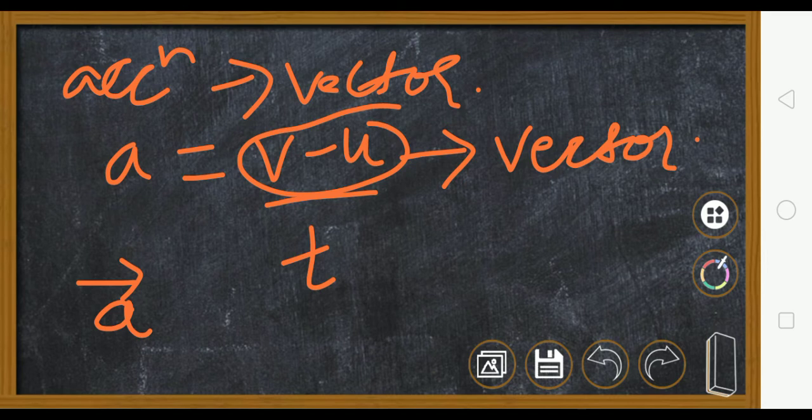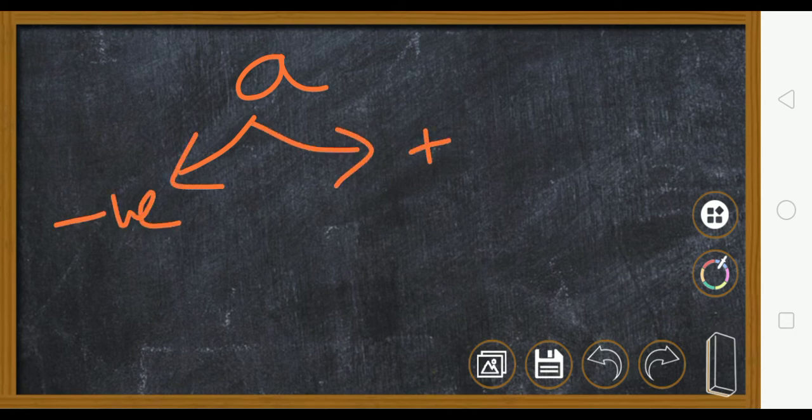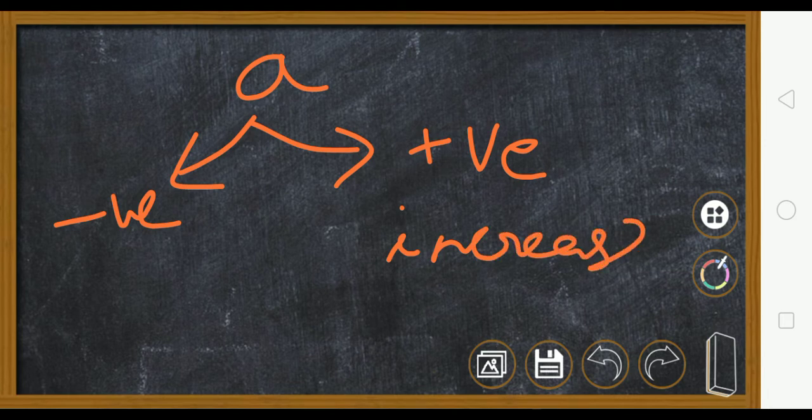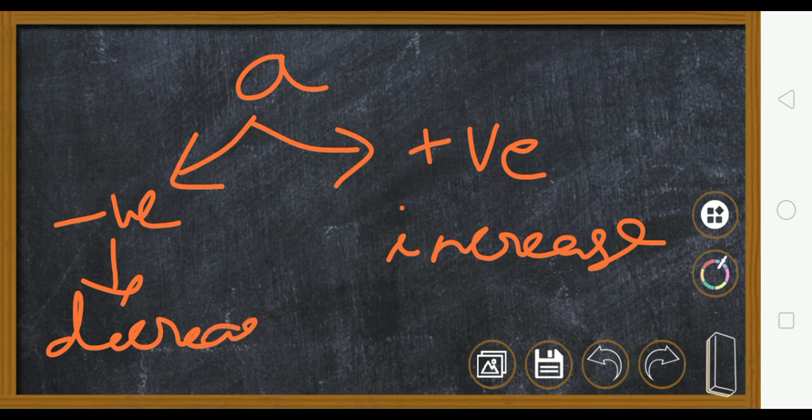Clear? Remember that acceleration can be positive or negative, but this does not mean direction. Positive means increase in speed and negative means decrease in the speed or decrease in the velocity.